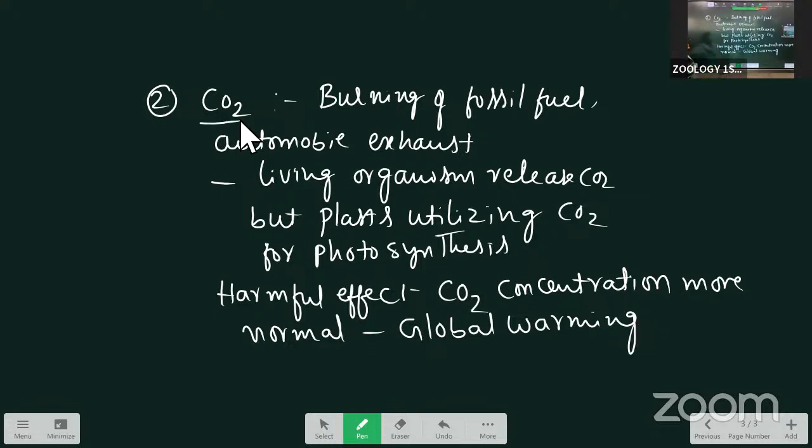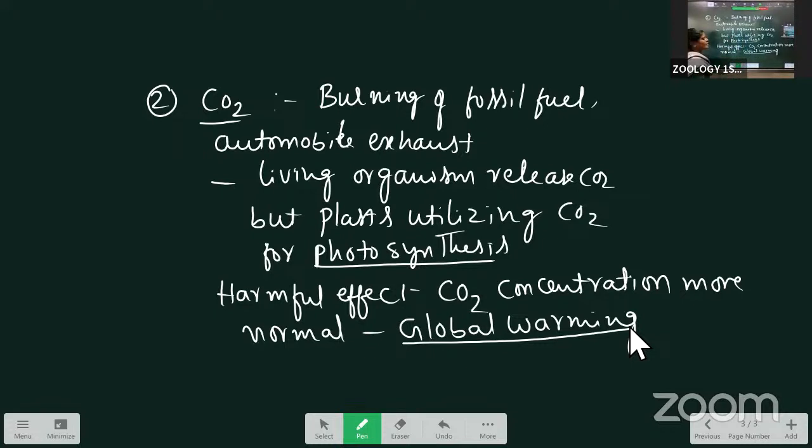The main source of carbon dioxide is the burning of fossil fuels and automobile exhaust. It is also released by living organisms after respiration. They release carbon dioxide, but plants utilize carbon dioxide in photosynthesis. The harmful effect is that when carbon dioxide concentration is more than normal, it causes global warming. This global warming causes adverse effects on man and plants.